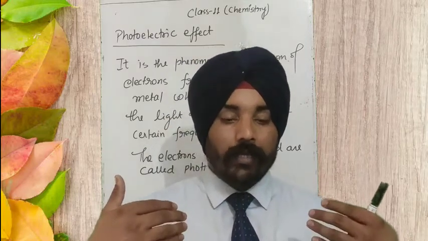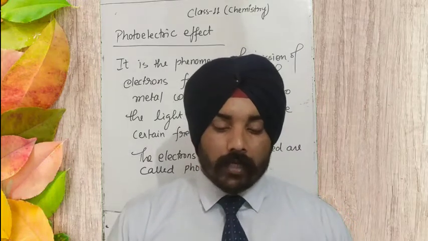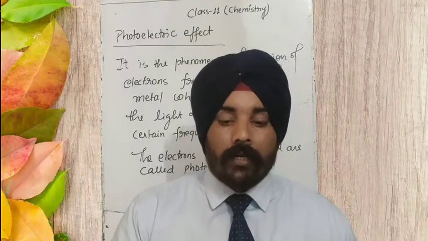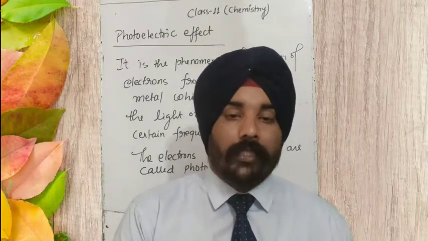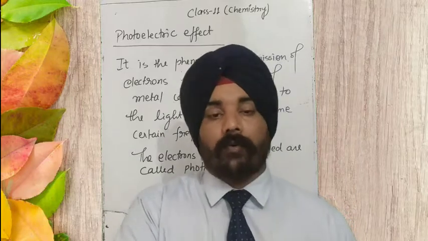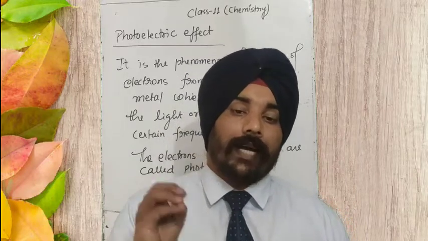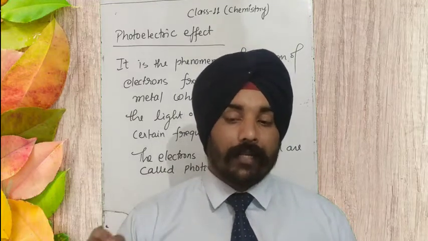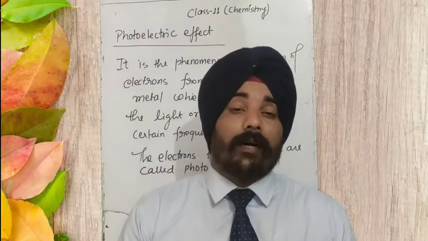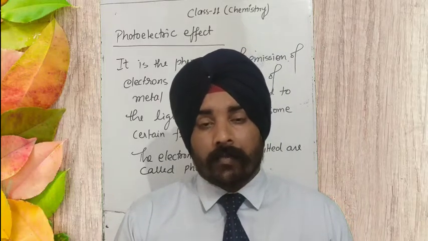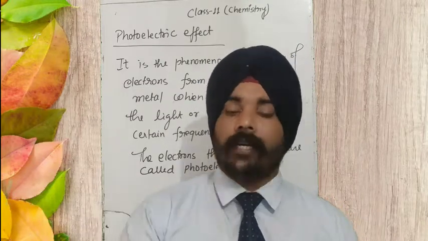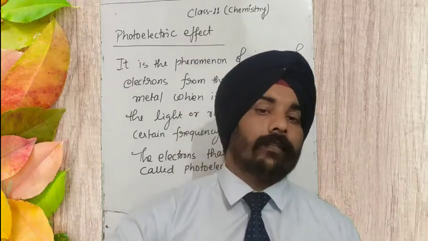That energy which is consumed in the collisions with the other positive ions and electrons to come out from the surface of the metal is called the work function of that metal. The rest of the energy left over after the work function is provided to that electron as kinetic energy.